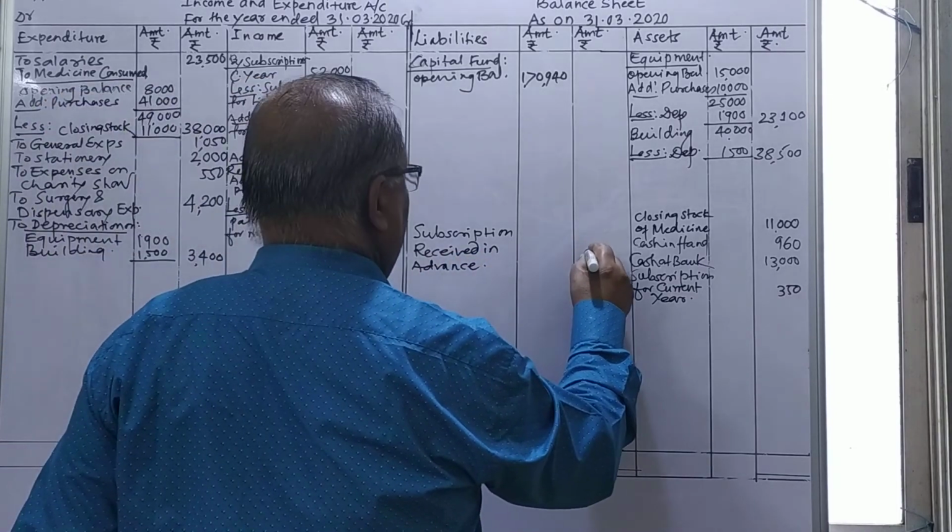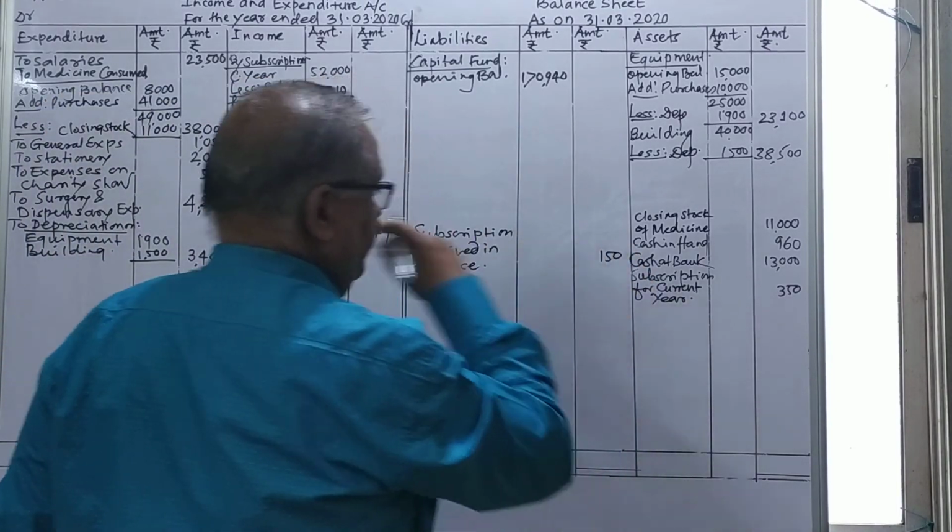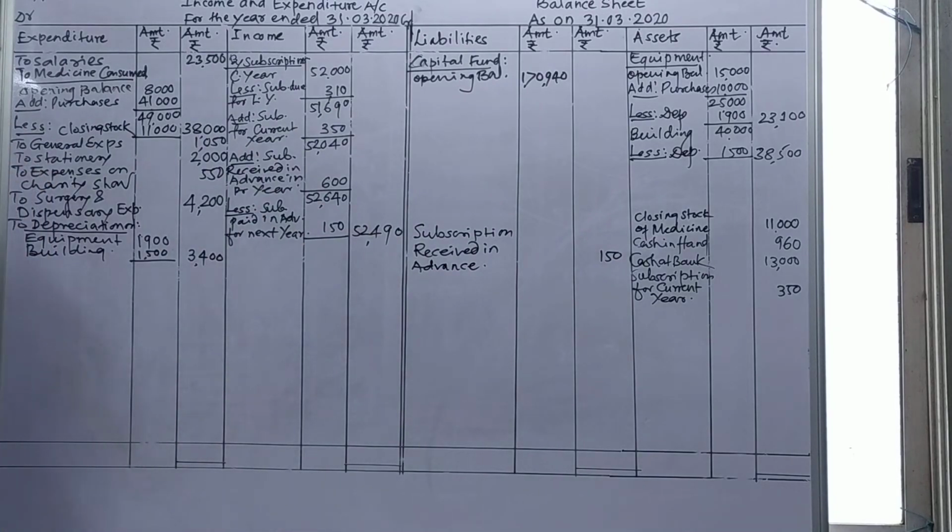So amount is 150, you can show directly outer column. So friends, in subscription all adjustment is asked here in this collection. So they will give you outstanding subscription. What I have done here, first I will take a subscription for the current year 52,000 I have taken for that.